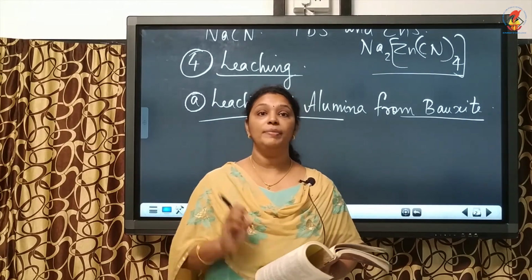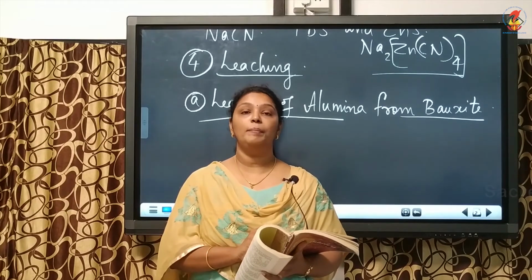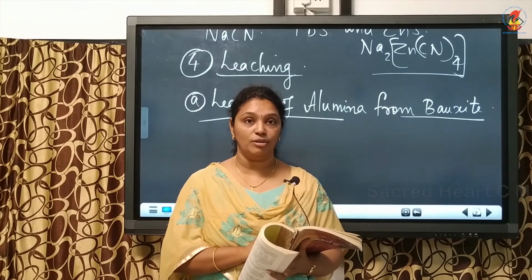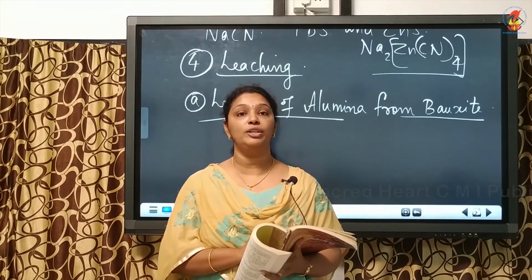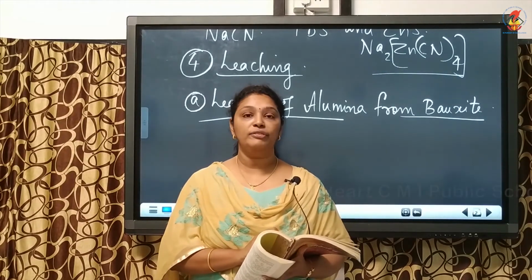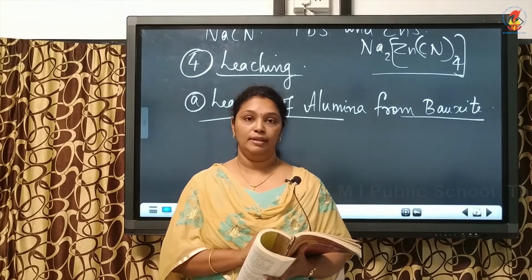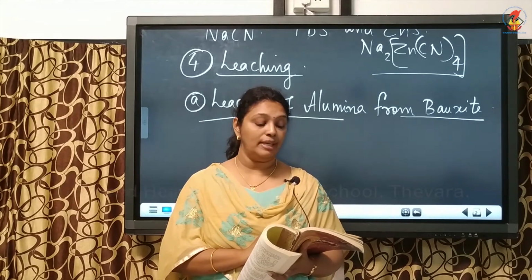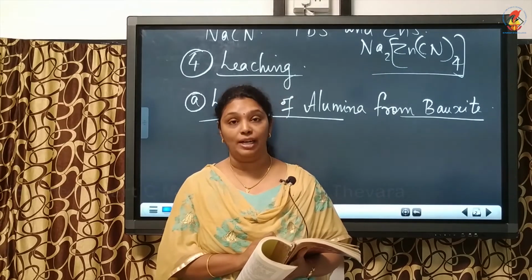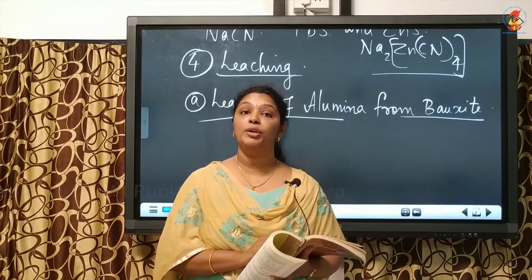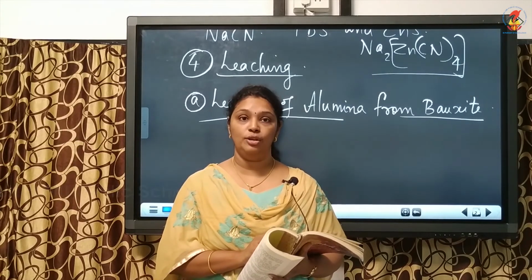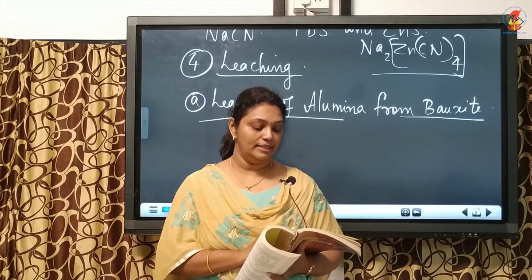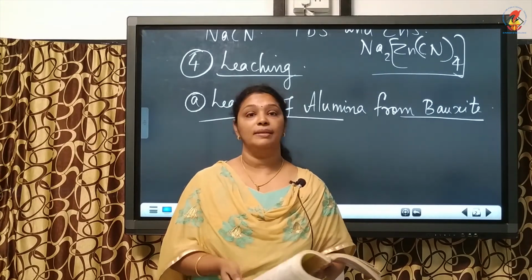The first step is treating the powdered ore with a concentrated solution of sodium hydroxide at 473 to 523 Kelvin and 35 to 36 bar pressure. In this way, aluminium oxide, Al2O3, is leached out as sodium aluminate. Also, the impurity present, silica, SiO2, will come out as sodium silicate, leaving the other impurities behind.